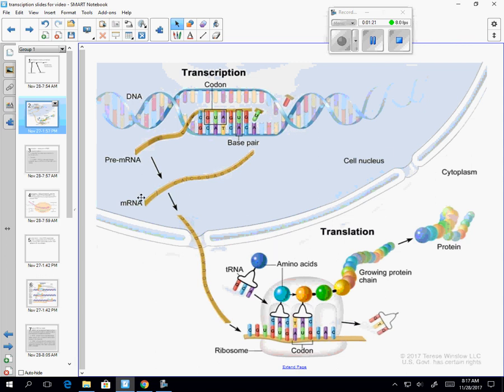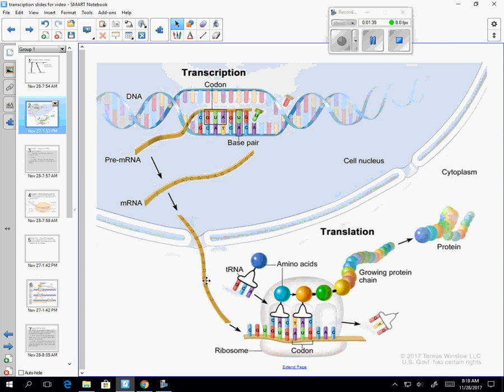So here's the nucleus, here's a strand of DNA, here's one section of the DNA being transcribed, and that transcription produces an RNA sequence. That RNA sequence can go through modifications and become a messenger RNA transcript.